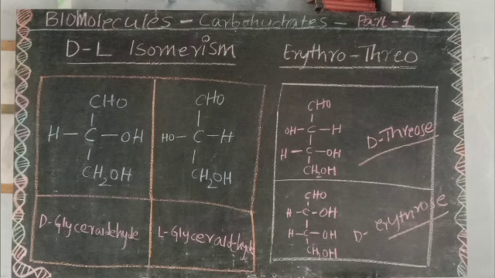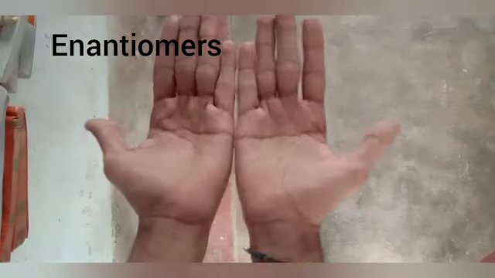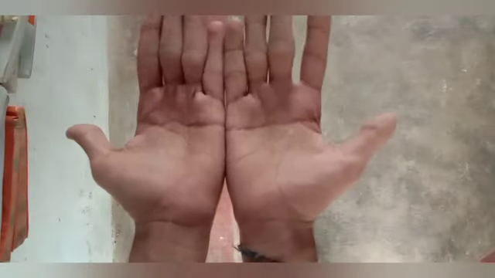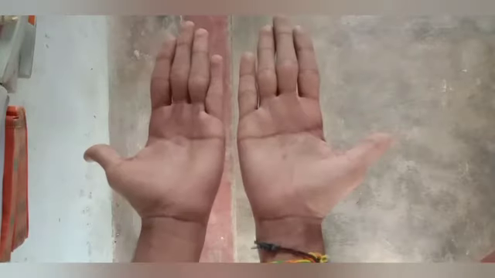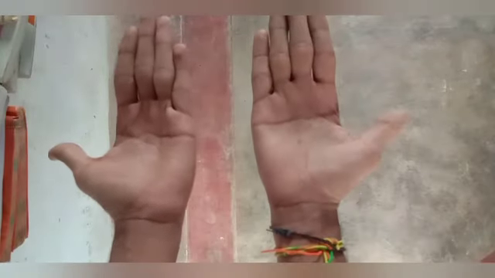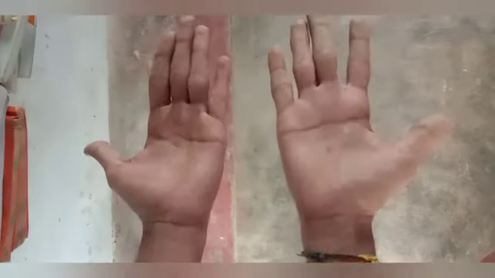Observe carefully and remember it. Let us go and see it. Enantiomers. If you consider both your palms and place them side by side, you can observe these two are like mirror images, irrespective of the lines in my hand. This is a mirror image of this and this is a mirror image of this. And if you place one hand on the other hand, it does not superimpose. See, the fingers do not superimpose. So that's why these are called enantiomers, mirror images of each other but not superimposable.